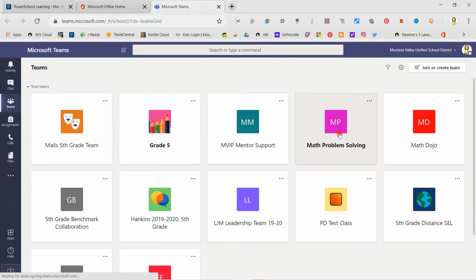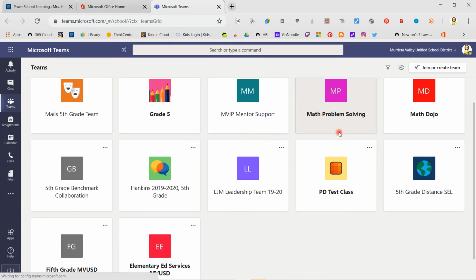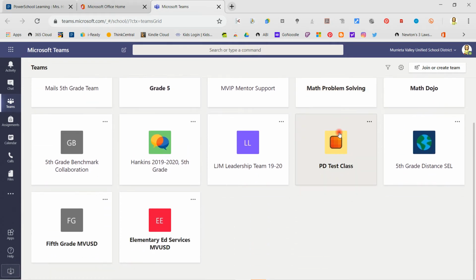I have the desktop app downloaded, so maybe it comes up faster for me. You should be able to use the web app as well without any problems. Now mine has a lot because I'm a teacher and I have all kinds of things that I have to do. So this is our classroom. This is our Teams app right there, Hankins 2019-20, 5th grade. So there we are.